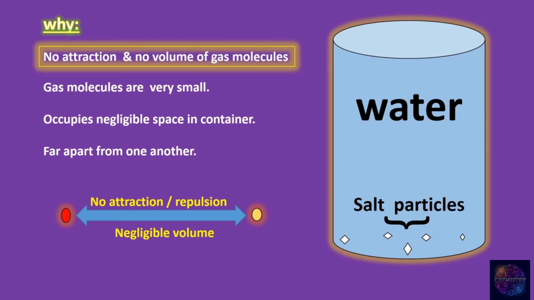To understand the ideal gases more clearly, let's take an example. As you can see here in the diagram, I have a huge drum full of water and I add a few salt particles in it. So what happens next? Should it become salty or not? Absolutely not, because the salt particles are very small as compared to the size of the drum, and they are very few in number. Similarly, in the case of ideal gases, the gas molecules are very small. They occupy a very small space in a container.